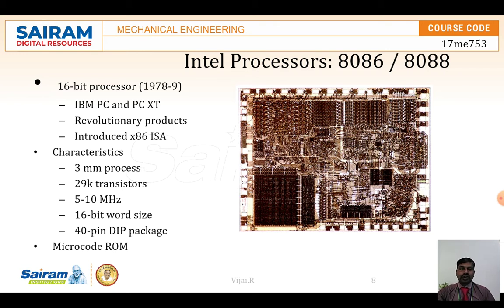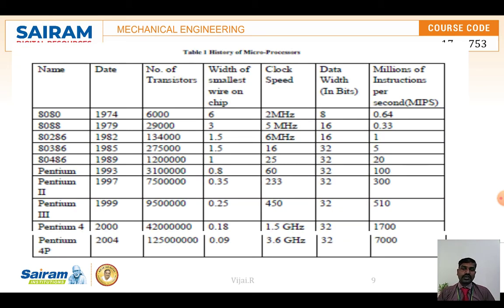Now you can see how it developed. It depends upon the number of transistors, clock speed and data width. In the 8080, the data width was 8 bits, and it passed 0.64 million instructions per second.